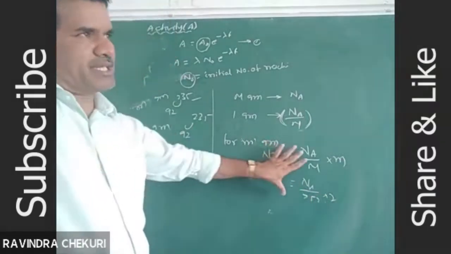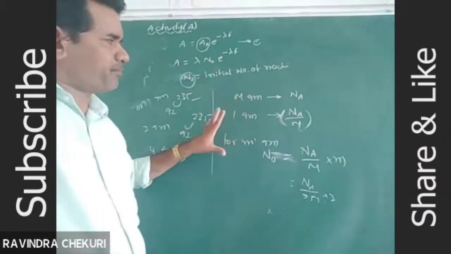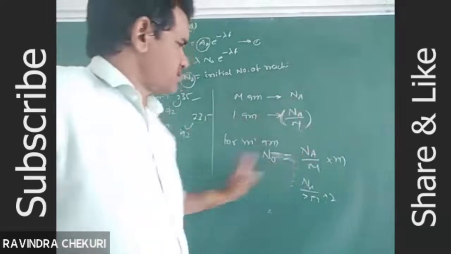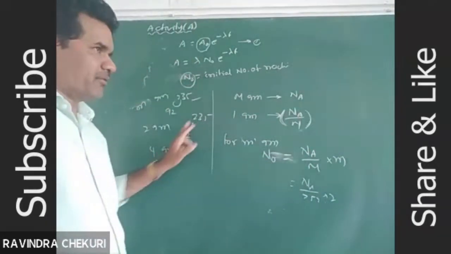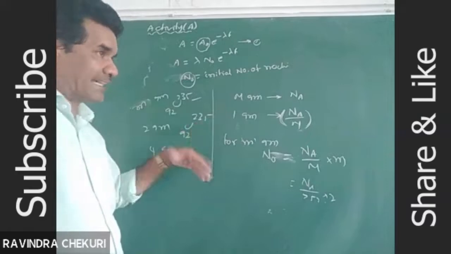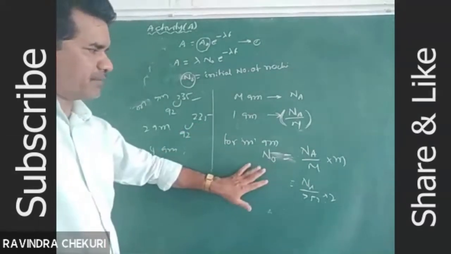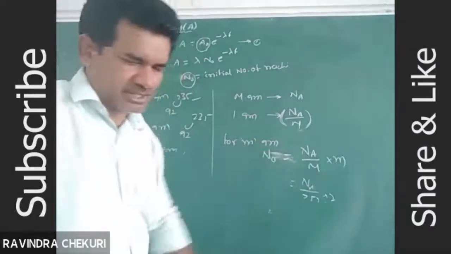This concept is for any m grams of radioactive substance. So this is the method to calculate the number of atoms in any radioactive substance: Avogadro number divided by molecular weight, into the mass of the substance.